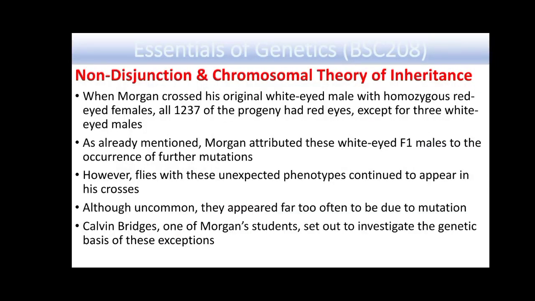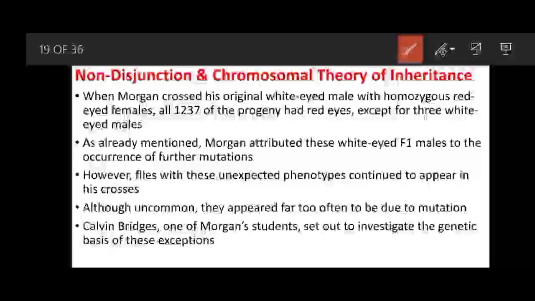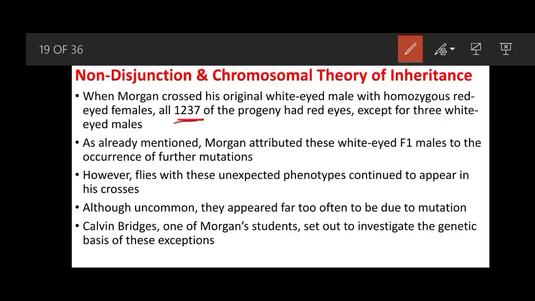Now coming towards non-disjunction and the chromosomal theory of inheritance. When Morgan crossed his original white-eyed male with a homozygous red-eyed female, his total progeny was 1237, and from this progeny only three had white eyes. Three had white eyes and they were males.